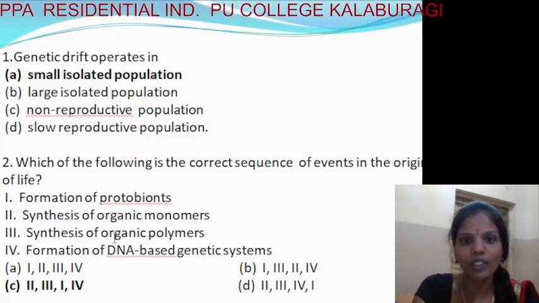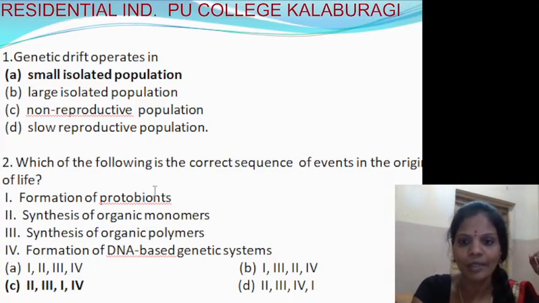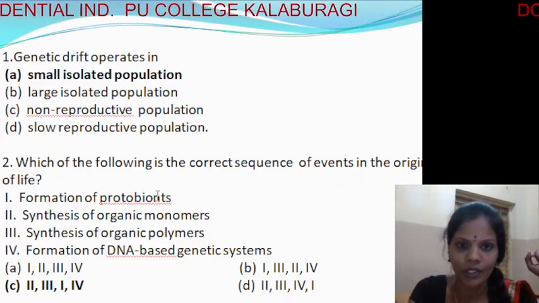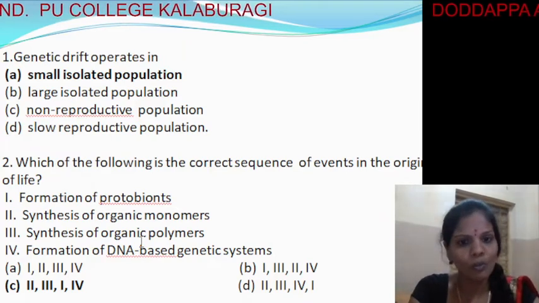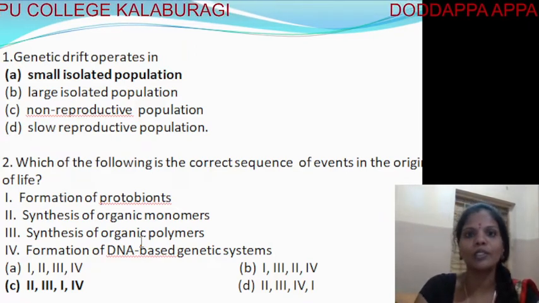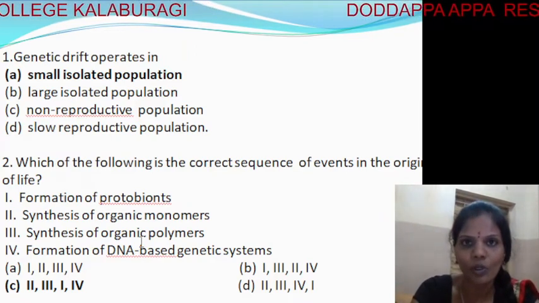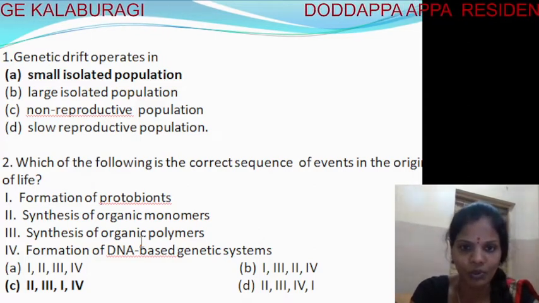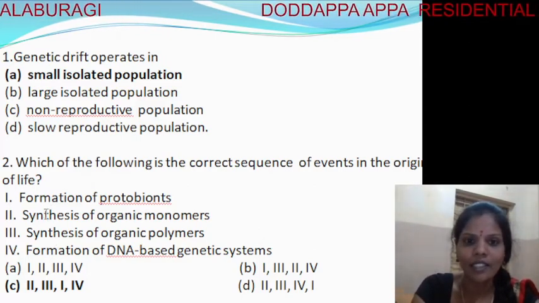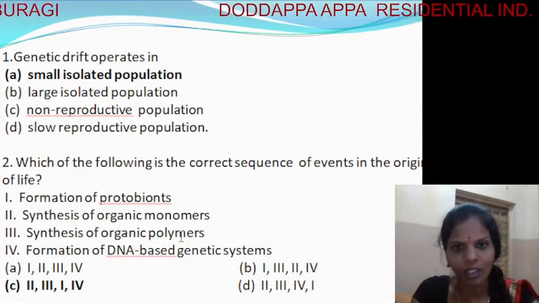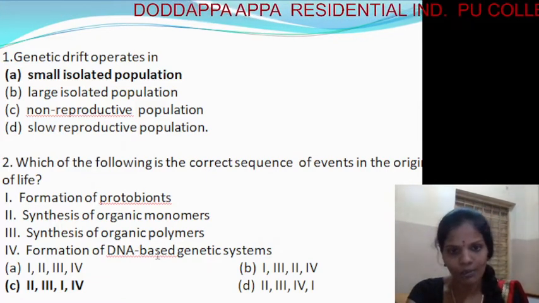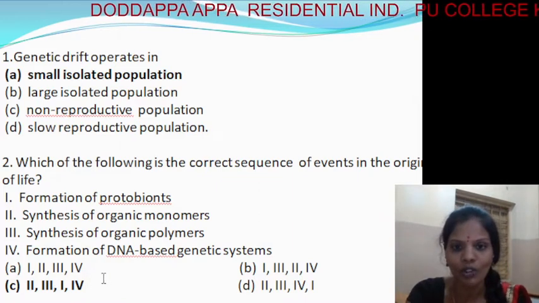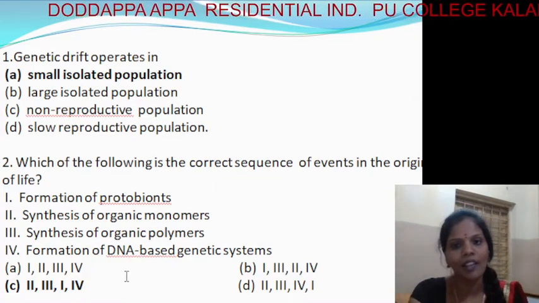Second one: which of the following is the correct sequence of events in the origin of life? What are the first steps, or the sequential events, which take place? Let me read all the sequences, then we'll arrange them in order. First, formation of protobionts. Protobionts, you already know, is the first form of life. Second, synthesis of organic monomers. Third, synthesis of organic polymers. And the last, formation of the DNA-based genetic system.